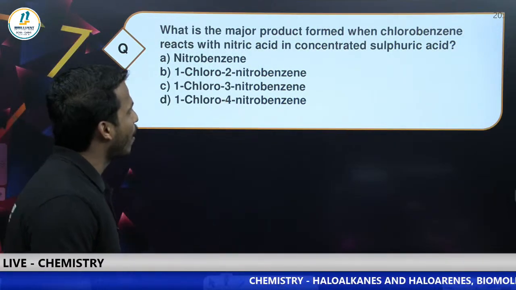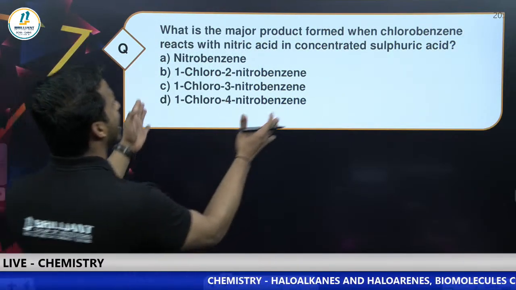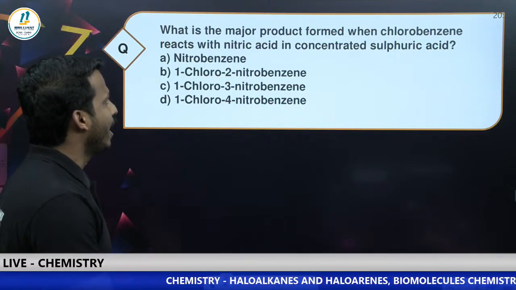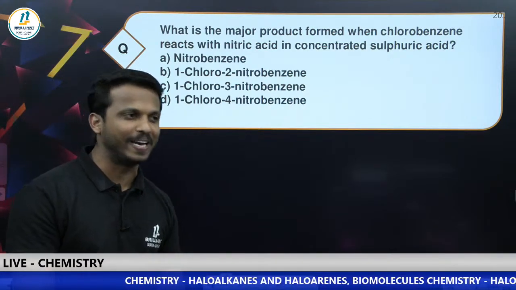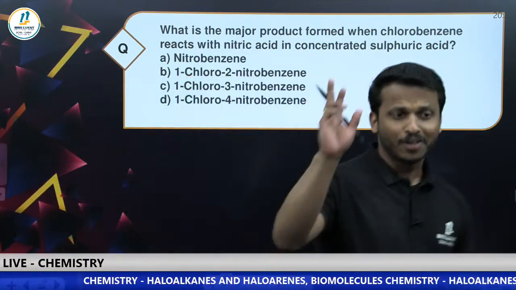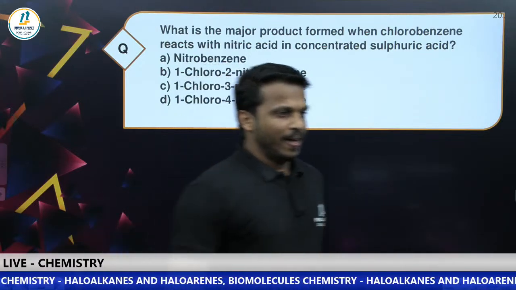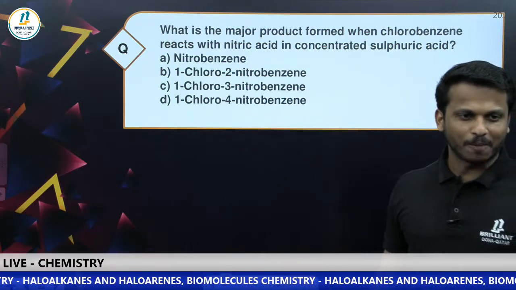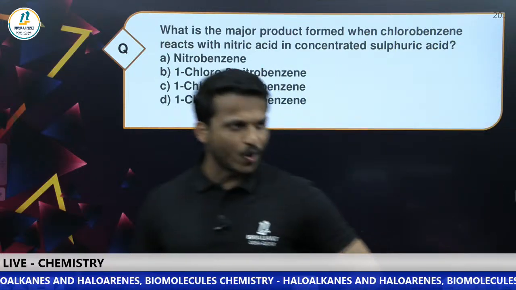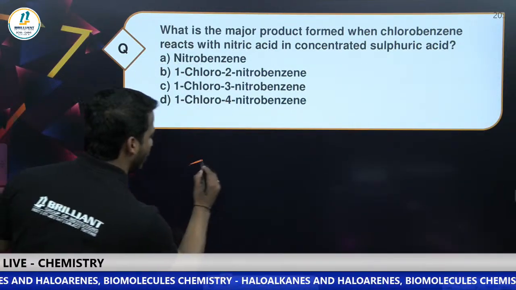What is the major product formed when chlorobenzene reacts with nitric acid in concentrated sulfuric acid? It's a simple question. Don't make a mistake. All of you, comment your answer in the chat box. Come on, everyone. What is actually the reaction?